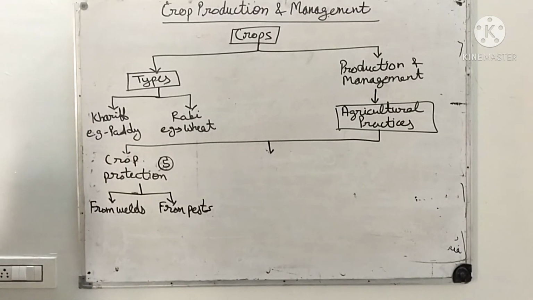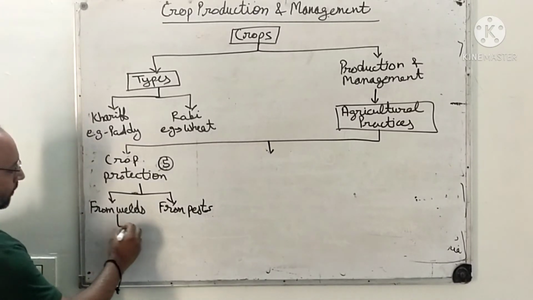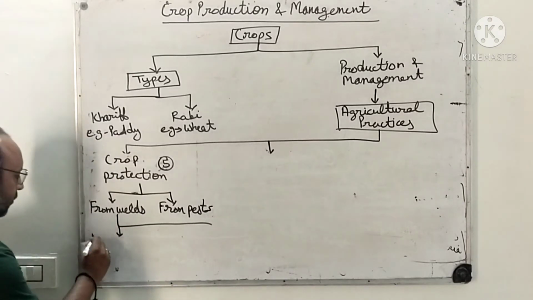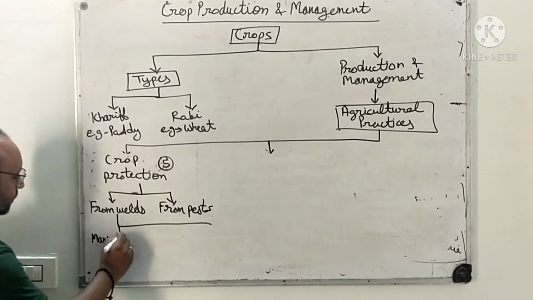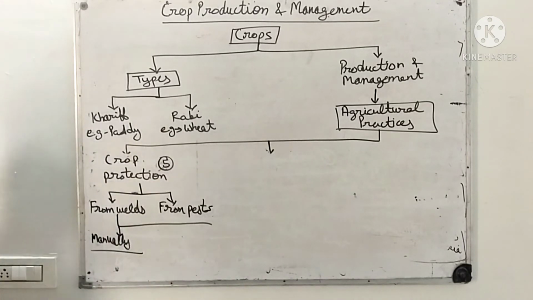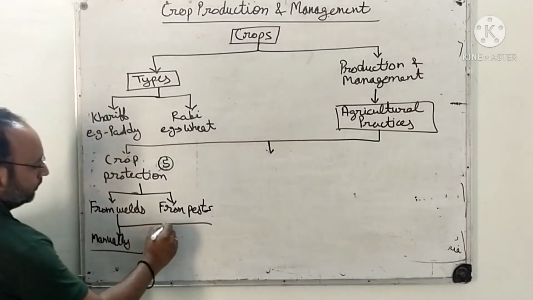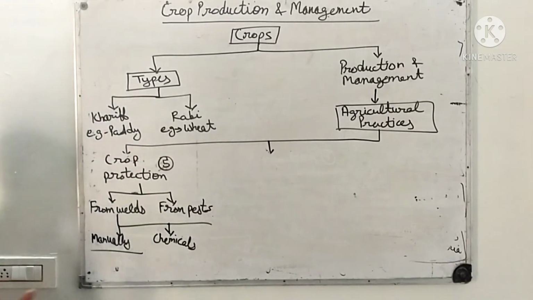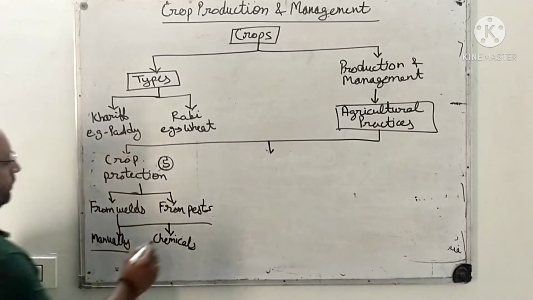So for weeds we are using three different methods. One was manually. Manually, dear children, with the help of a sickle, we are just uprooting these weeds from the ground. And the second one is chemical. We are using some chemicals which are known as weedicides, right? And then biological.